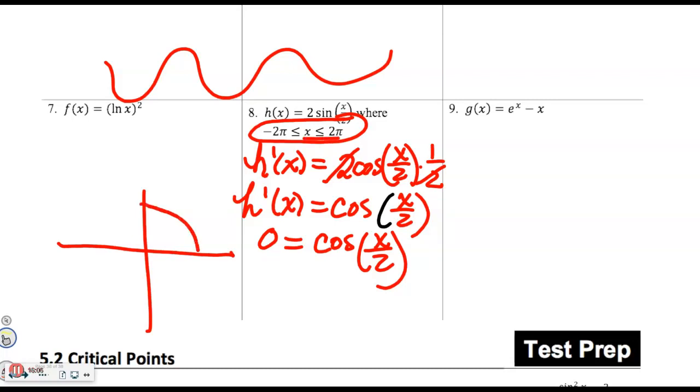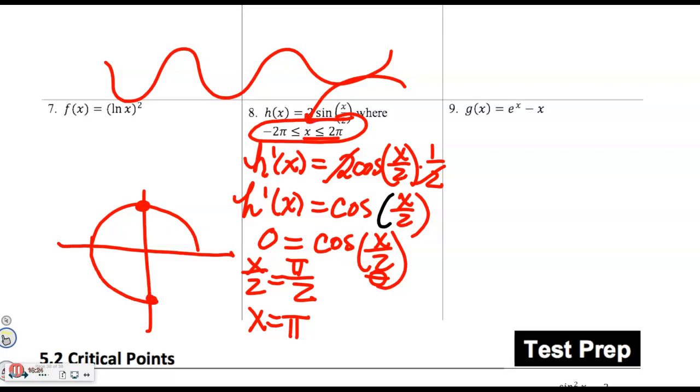I have a cosine of 0 when the angle, I'm going to call it theta, is pi over 2. So that means x over 2 has to equal pi over 2. So x equals pi is one critical value as long as it is in the domain, which it is. Then as I travel around here, I get 3 pi over 2. Okay, so I need my angle argument to be 3 pi over 2. So I need x over 2 to equal 3 pi over 2, which means x would equal 3 pi.